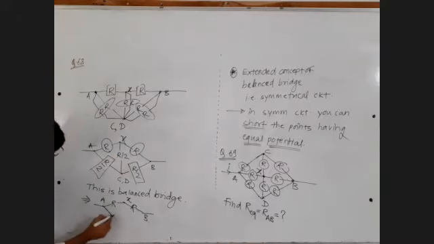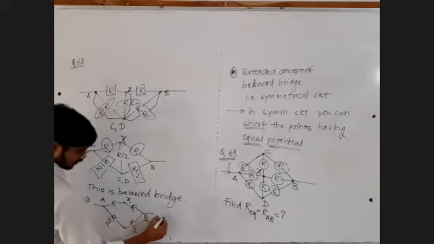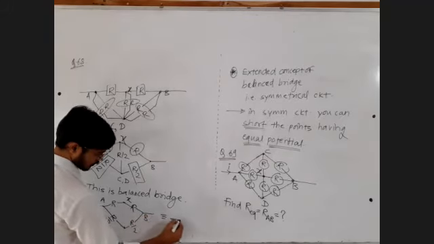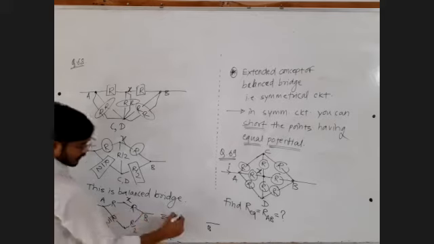Now this R by 2, then this R by 2. Now R plus R, these two are in series, so R plus R will be equal to 2R. Equivalent circuit: point A, point B, R plus R will be 2R.